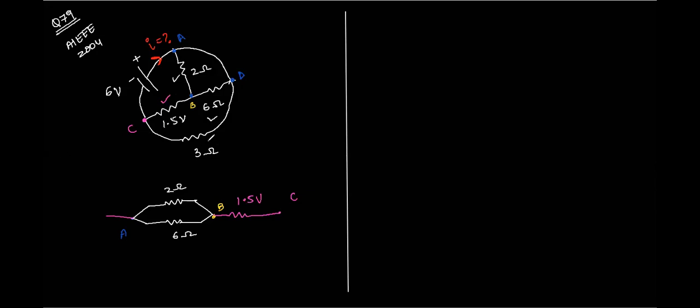And then there is a resistor connected between A and C. See here, I'm bringing my spotlight. This is A, this is C. Which is the resistor? Same, 3 ohm. So let us draw this 3 ohm between A and C.